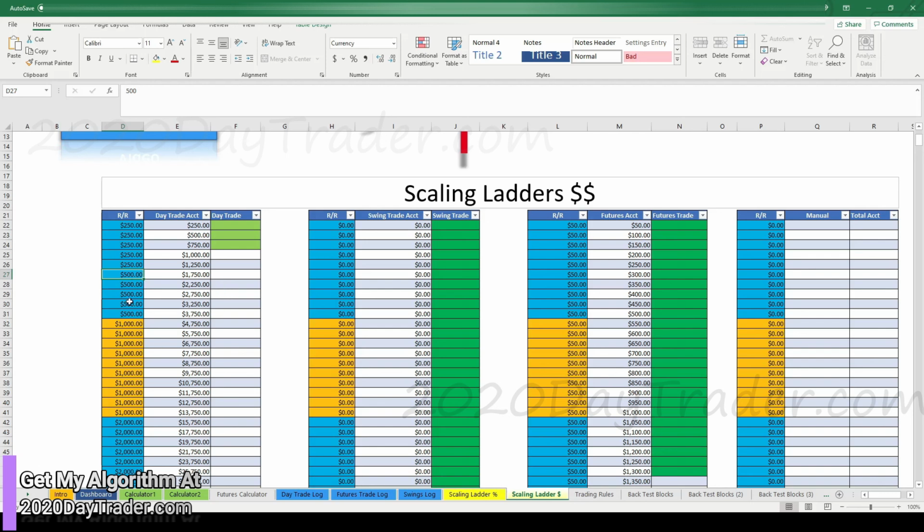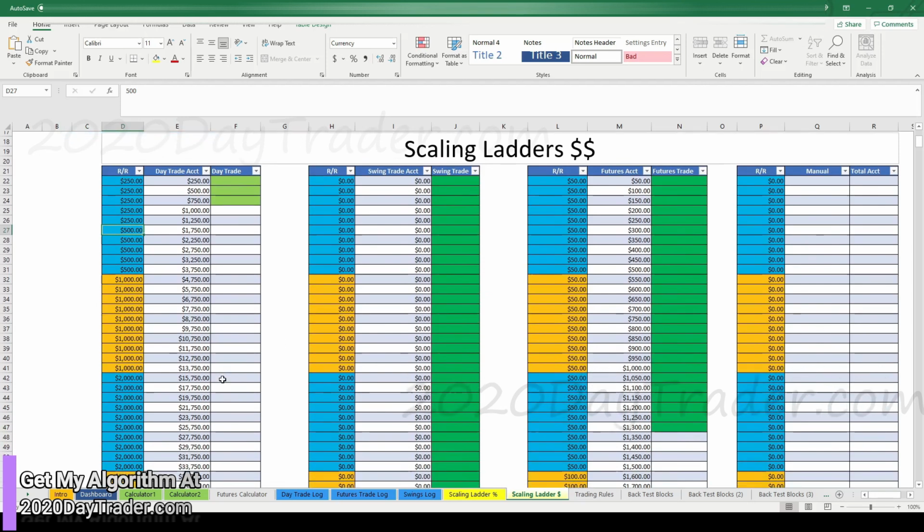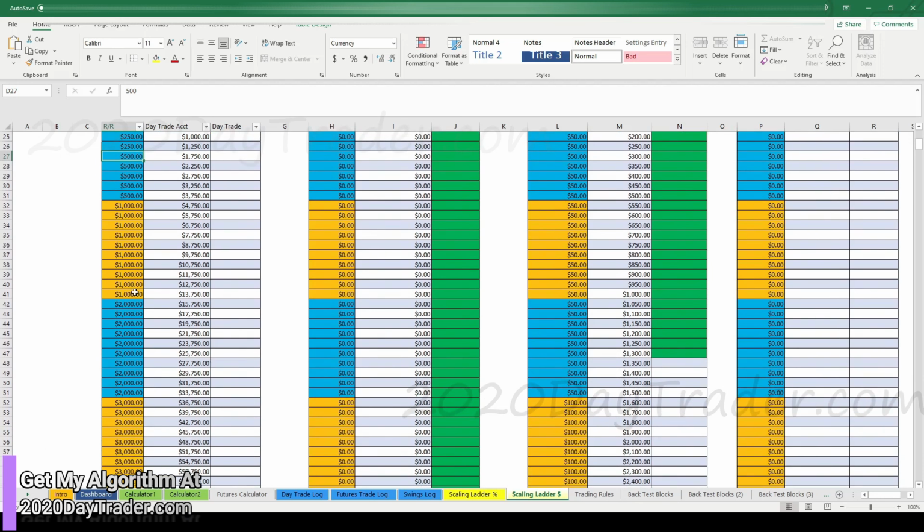This is very aggressive right here. And once we get about 4 or 5 trades into this, we're golden. I don't think we'll ever leave the $1,000 range. And then we'll just have to deal with the $2,000 range once we get there. But if you're making $1,000 a day on average, with some losing days and maybe some days not trading, if you're doing $3,000 a week working a couple hours a day, it's pretty awesome. So we just have to get there.